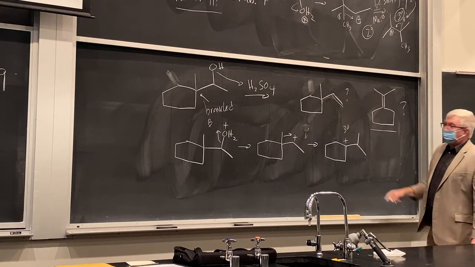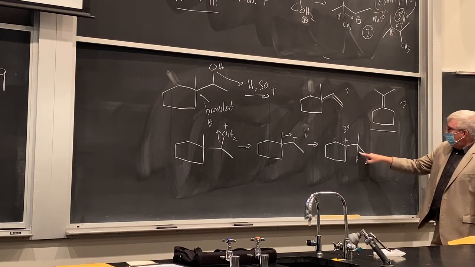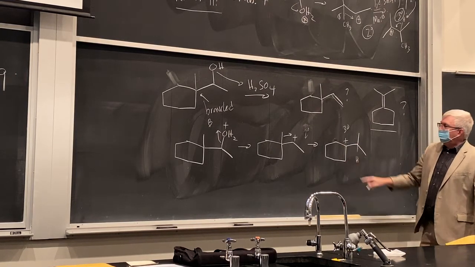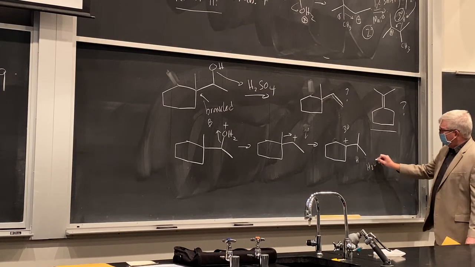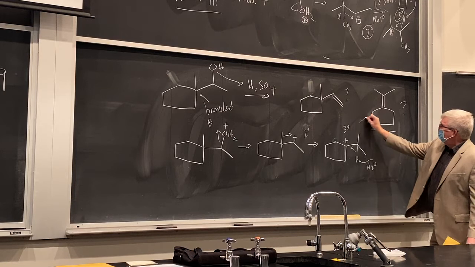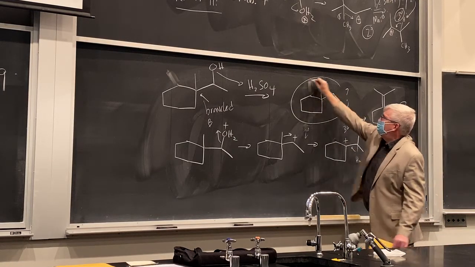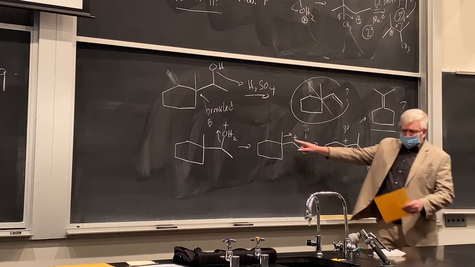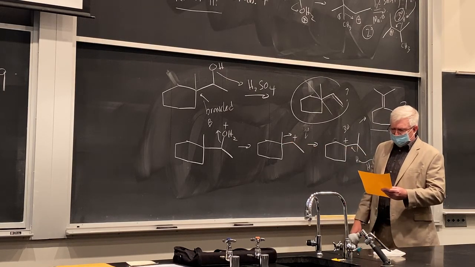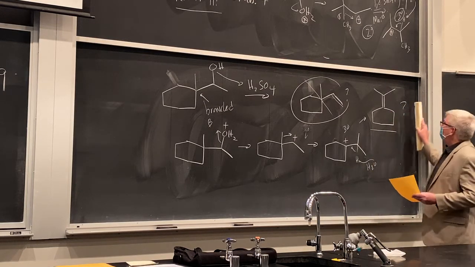And now Zaitsev's rule still applies. Which proton are we going to take off? Well, it's going to be this one. We've got beta hydrogens here and here. Those would give tri-substituted alkenes. If we take this off with water or bisulfate, then we're going to go to this. Okay, so that's our product, not this right here. Okay, questions on that? Again, it's an alkyl methyl shift that's going on to give that product. Okay, let's do another one here. Question? No?